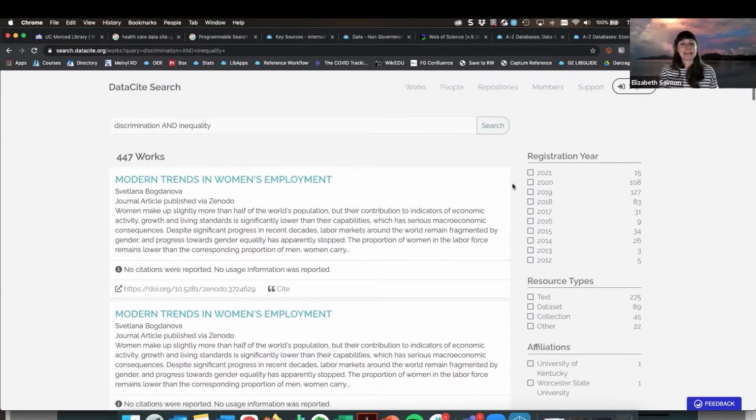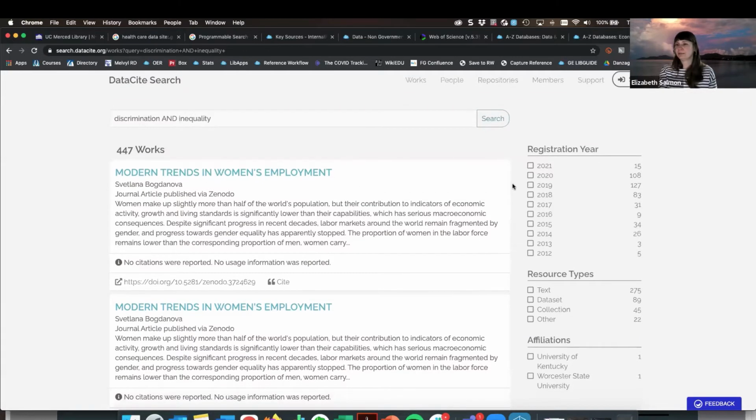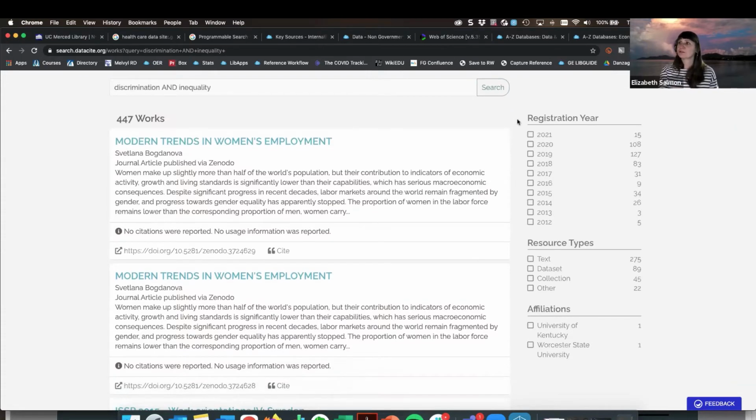So DataCite is set up a little bit differently than a lot of our databases, but typically it's the same where we have our search bar, our results in the middle, and then ways that we can refine. Usually you see this on the left-hand side, but in DataCite we're seeing it on the right. So registration year has to do with the year that the data or the resource was ingested into this repository. So you'll still want to read through the description of the item to make sure it aligns with your currency needs.